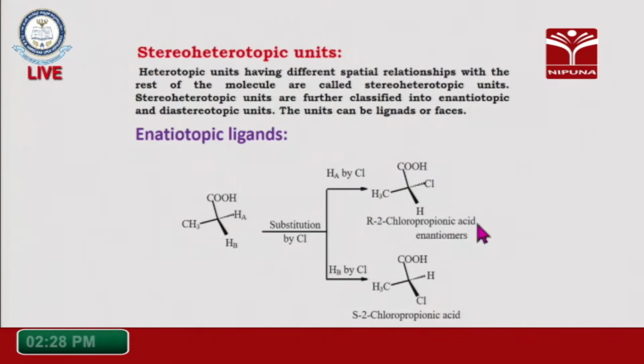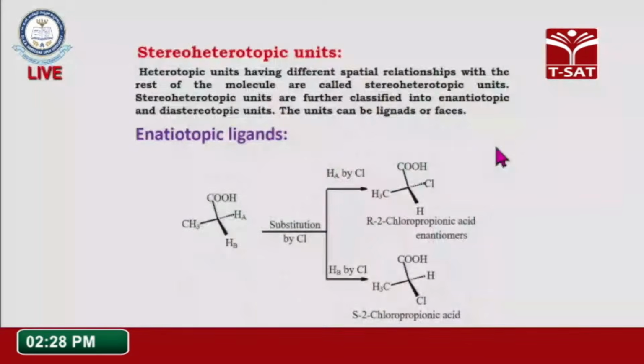In the next operation we replace the HB with chlorine, and in this compound we get the S-2-chloropropionic acid. These two products are different because R and S are different configurations.